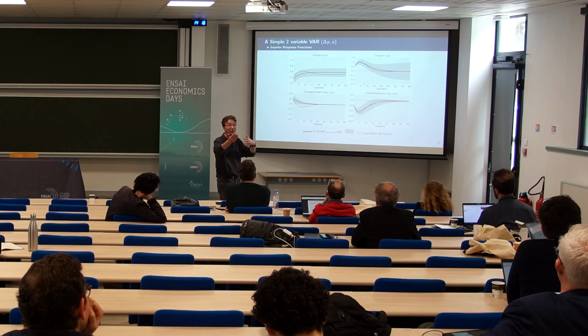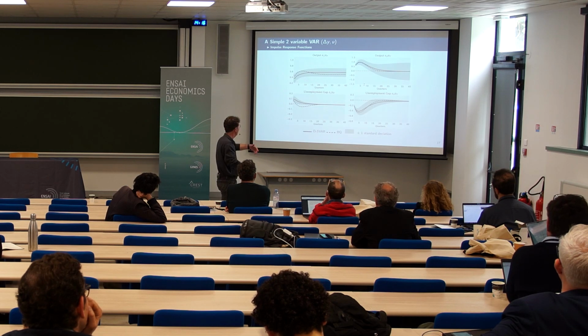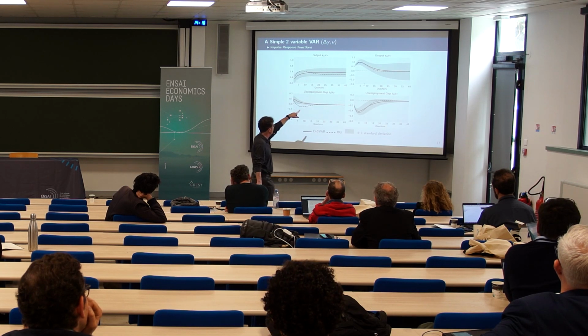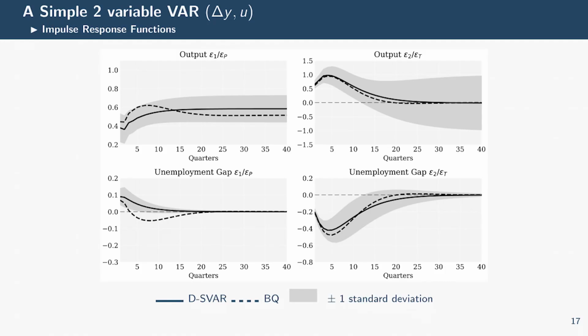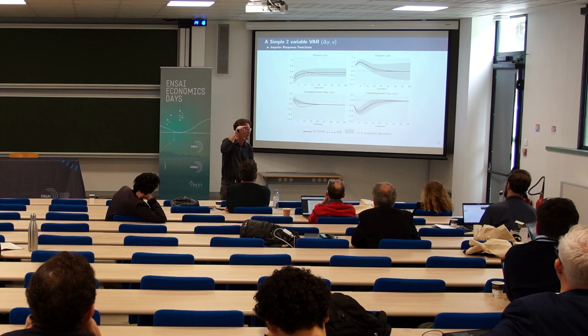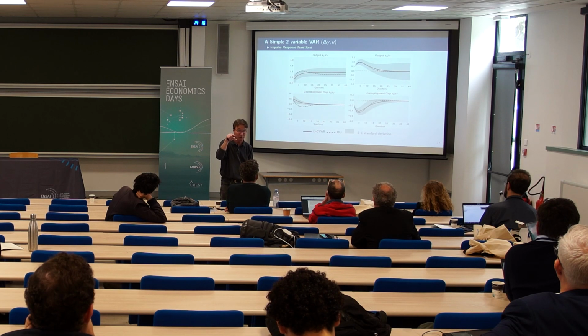Okay? So this is what we obtain. Here, because we try to put the shocks together, epsilon 1 will be with epsilon P, the permanent shock, and epsilon 2 with epsilon transitory. You see that very similar. You agree? Very, very similar. But here, Blanchard-Quah is obtained with long-run restriction. Here, we just assume that the latent two shocks, Z1 and Z2, unobserved by the econometrician, follow an autoregressive process, and orthogonal.